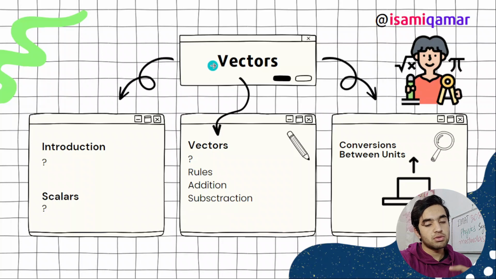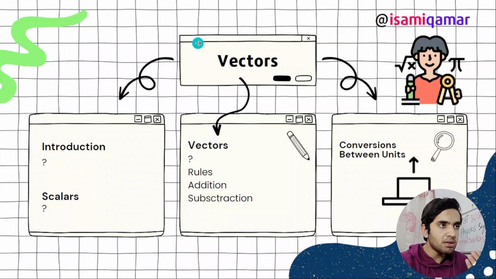Then we have got vectors. In 2023 there was a question from vectors, so you need to study vectors. I didn't study it in my time. I knew all of the things, but I did not closely practice the head to tail rule or the addition and subtraction of vectors. That is very simple, but there are some equations and some simple tricks or simple rules that we need to learn. So I did not study that, and there was one question from it. So you need to study vectors.